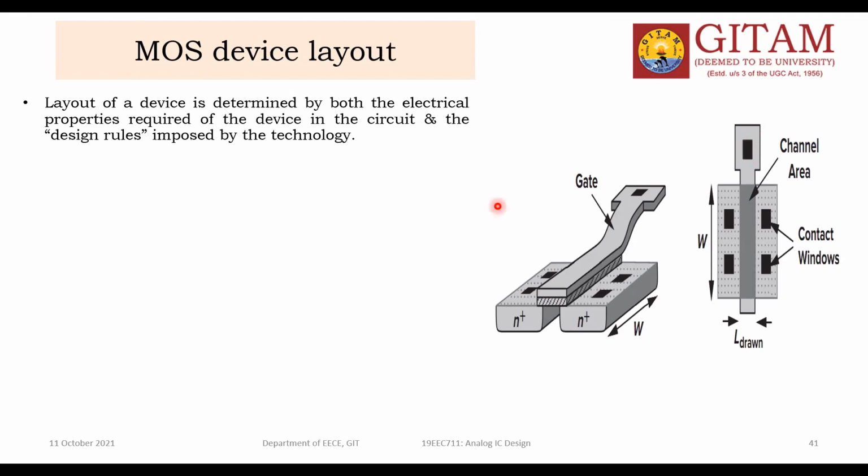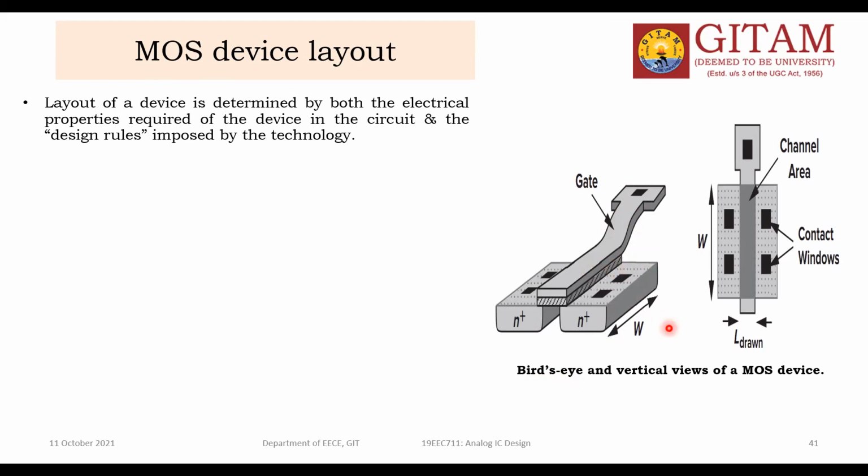Okay. This type of structure is the layout, of course. This layout is known as the bird's eye view. This looks like a bird's eye. This is the bird's eye view of the NMOS layout. I think when you see this picture you will understand it.